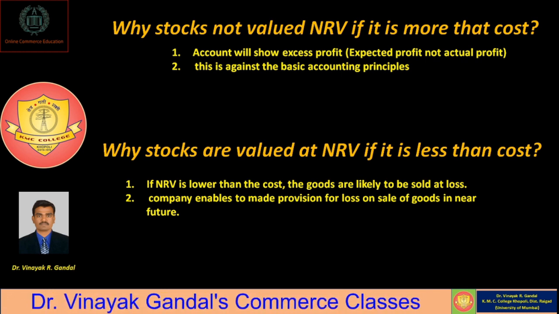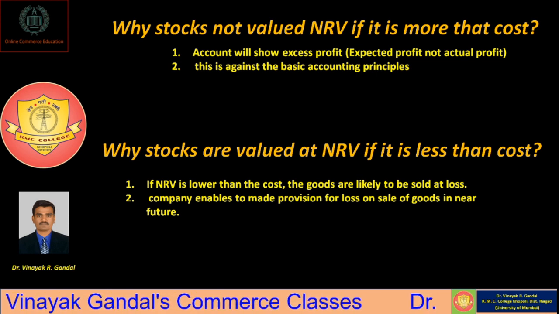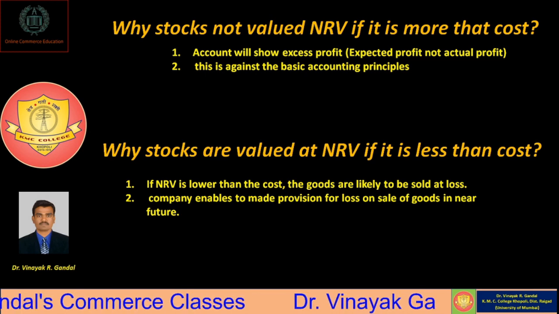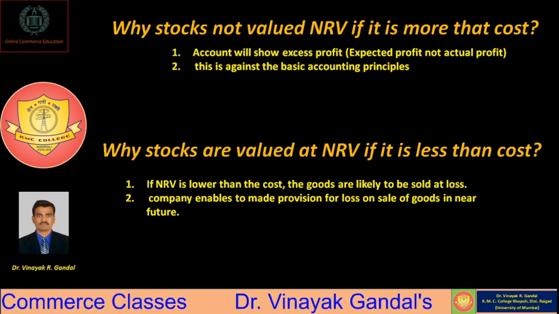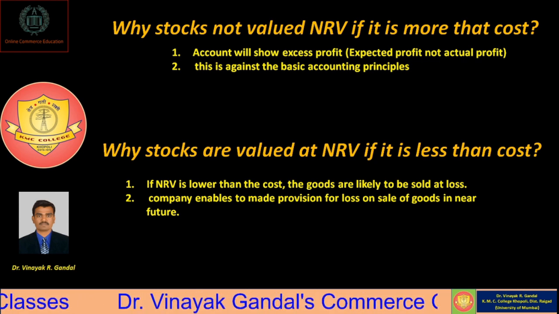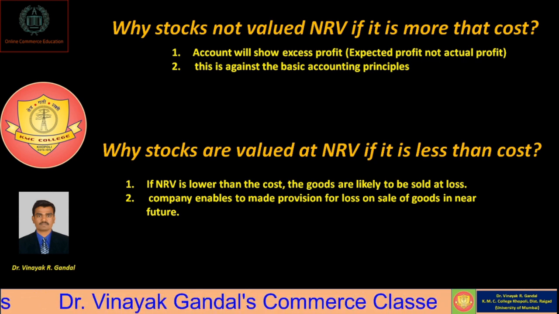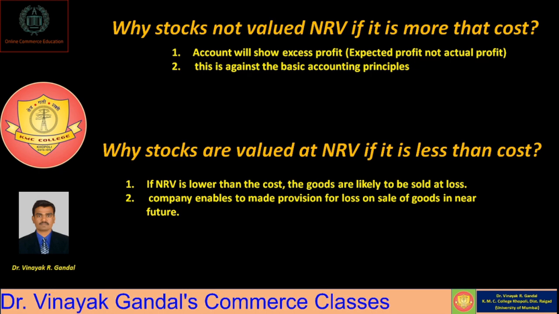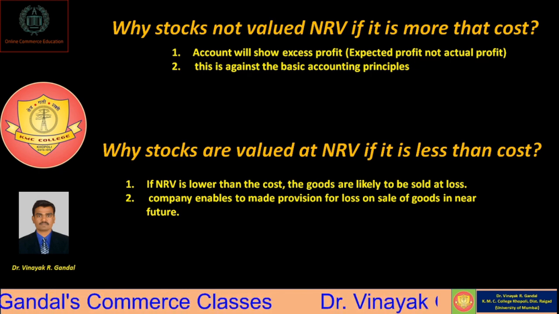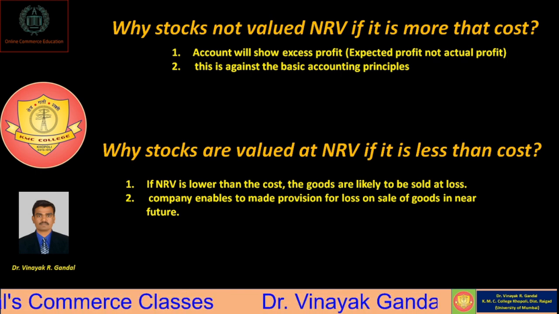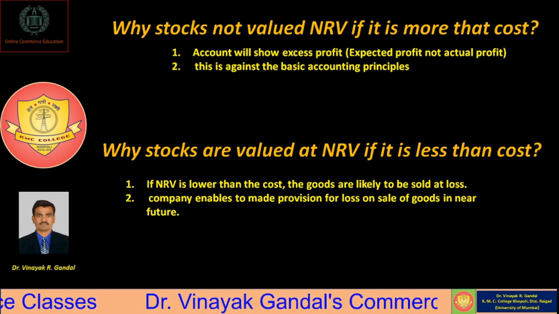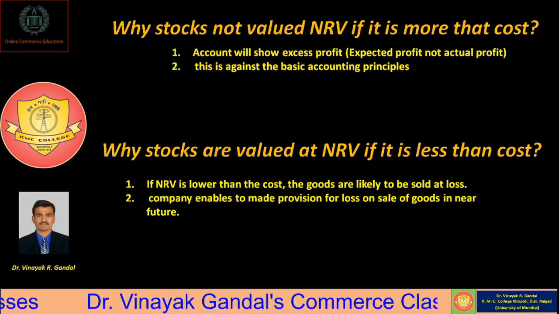So it is valued at net realizable value, and the goods are likely to be sold at a loss of rupees 50. In that case, the company has to make some provisions against such loss on sale of goods in the near future. Got it?